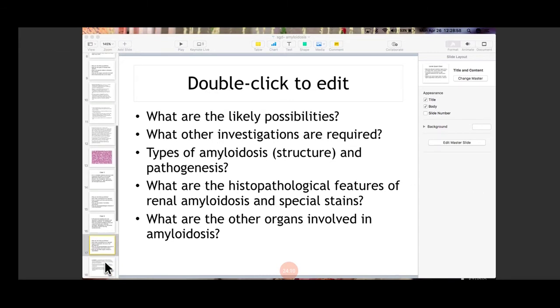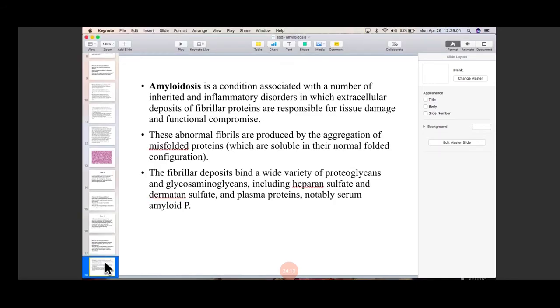Okay, so in brief about amyloidosis, what is amyloidosis? Amyloidosis is a condition associated with a number of inherited and inflammatory disorders. These points are very important when somebody asks you for a definition of amyloid: it is an extracellular deposit of fibrillary protein which is eosinophilic, homogeneous and acellular. I have not written it here, but it is very important when you define amyloid. It is responsible for tissue damage and functional abnormalities.